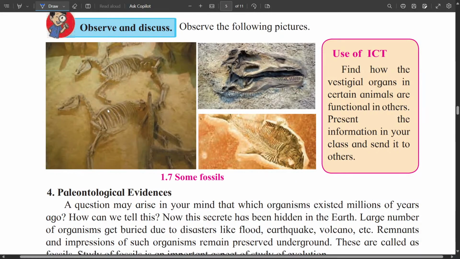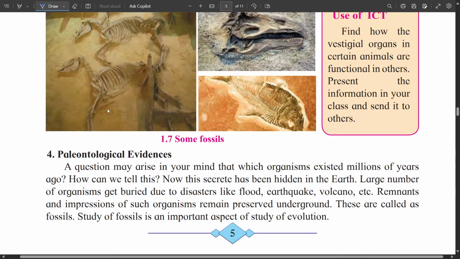Next is paleontological evidences. A large number of organisms get buried due to disasters like flood, earthquake, volcano, etc. So the remnant and impression of such organisms, as can be seen in these photographs, are called fossils. So the study of fossils is an important aspect of the study of evolution.